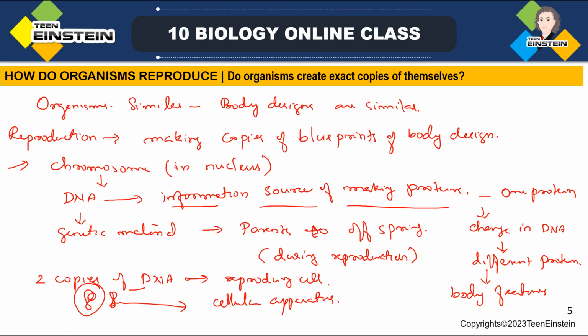As a result, the DNA copies which are generated will be almost similar. The DNA copying may not be identical to the original one.